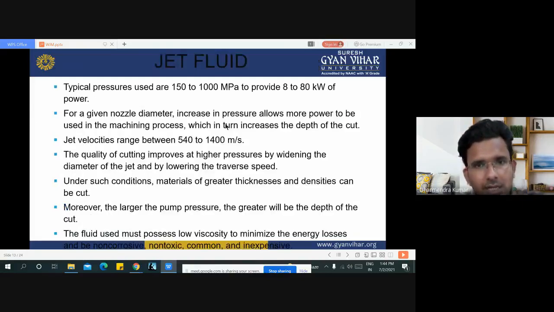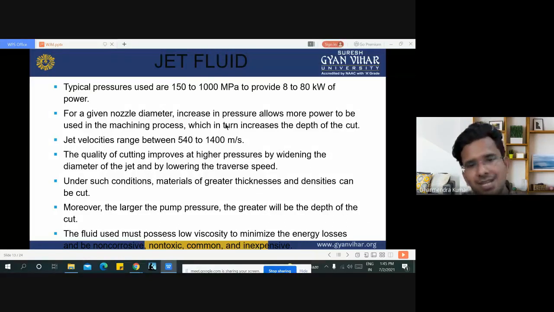Here are some characteristics of the jet fluid which we use in the water jet machining process or liquid jet machining process. Typical pressure is up to 152,000 megapascal to provide 8 to 80 kilowatt of power. For a given nozzle diameter, an increase in pressure allows more power to be used in the machining process, which in turn increases the depth of cut.